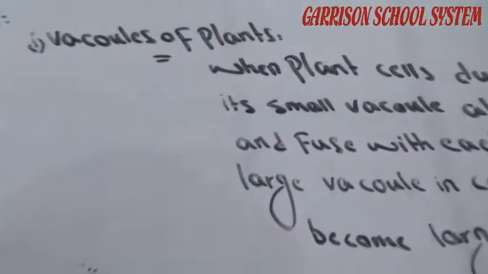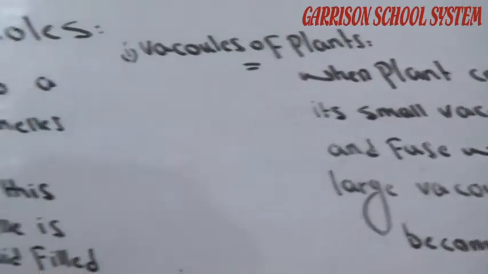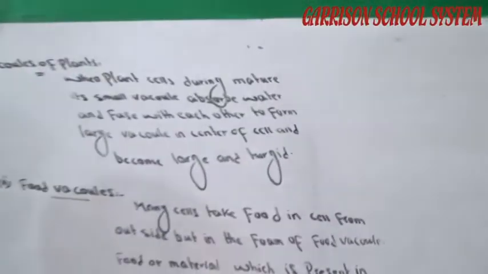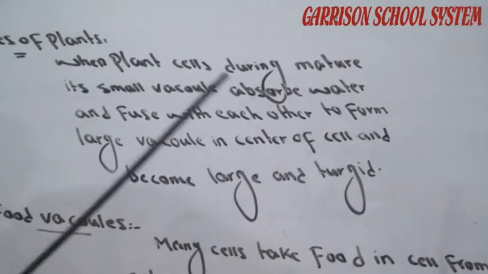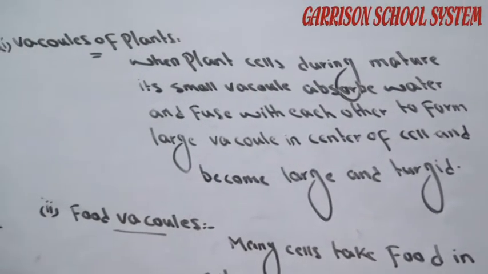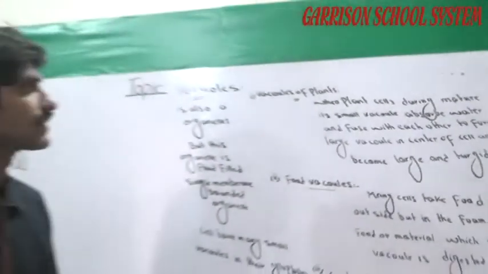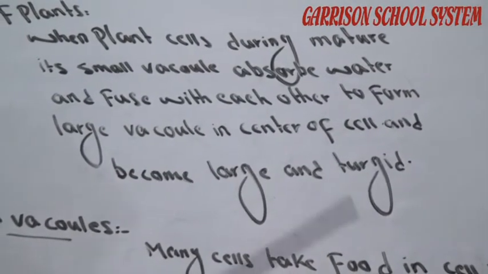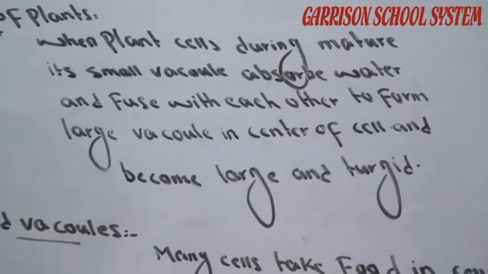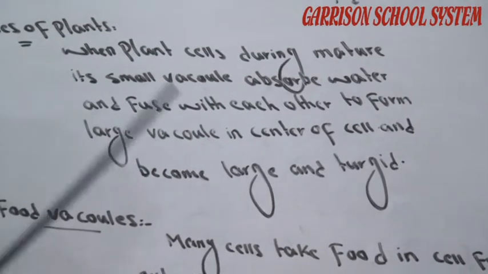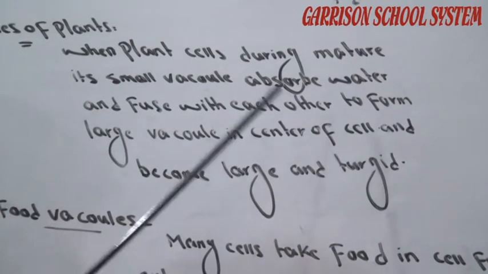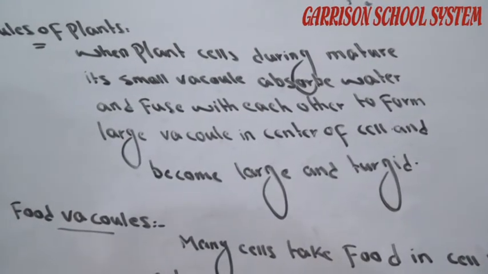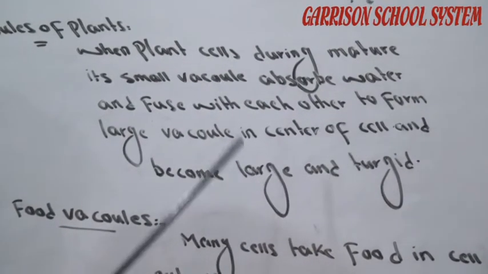Now, vacuoles of plants. When the cells of the plants become mature, their small vacuoles absorb water and fuse with each other to form a large vacuole in the center of the cell, and become large and turgid.